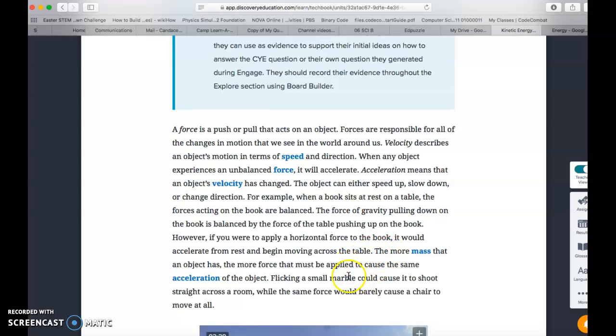But something else: if I were to take an empty plastic Easter egg and put a small amount of force on it, like blowing, I might be able to roll that Easter egg across my kitchen table. However, if I had that Easter egg filled with jelly beans and I tried to blow on it, it's not going to go anywhere, because it takes more force to get more mass moving. So we have to think about all that when we're calculating kinetic energy.